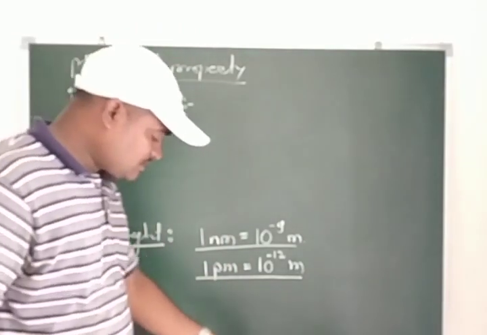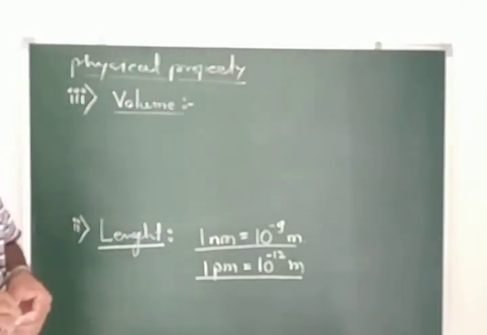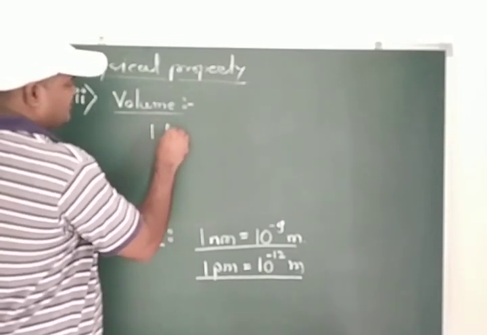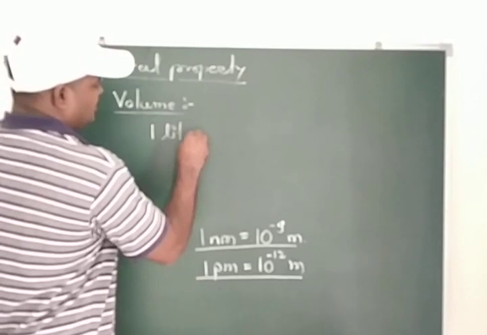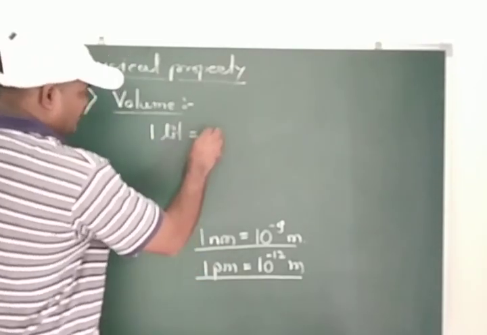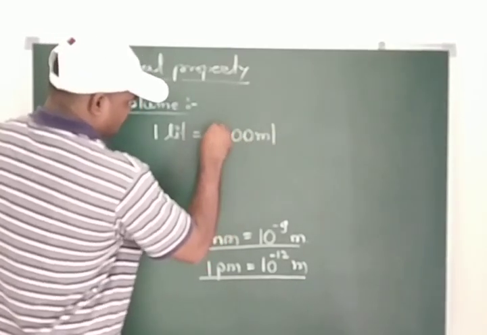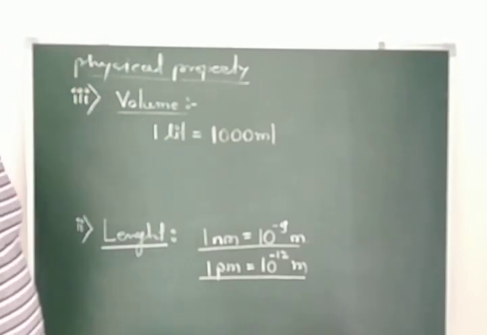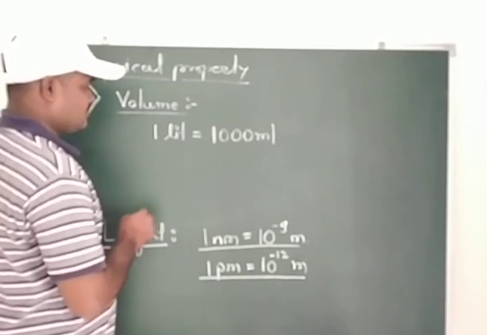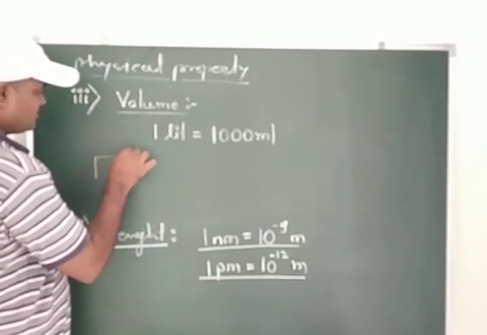Now students, for the measurement of volume, we use different kinds of units, that is liter. 1 liter is nothing but 1000 ml. So students, this is the basic conversion. All of you know how we measure volume.